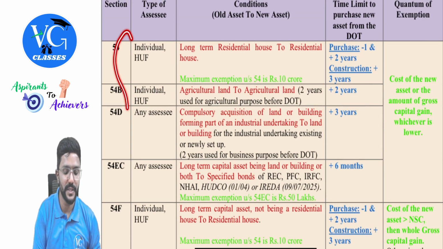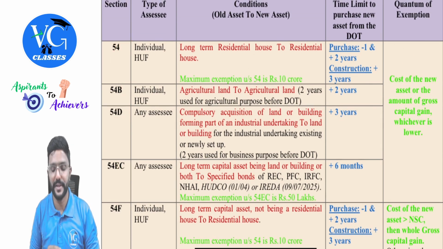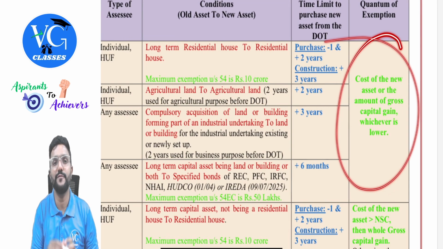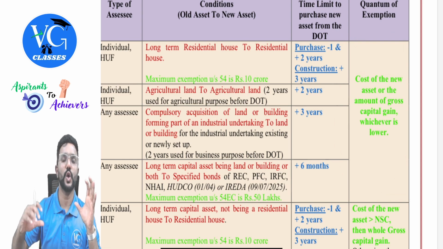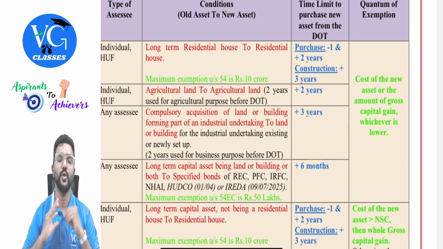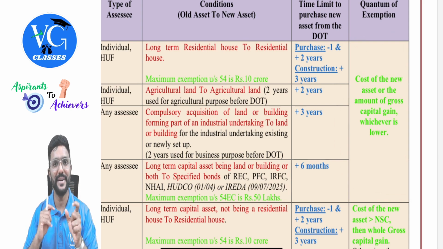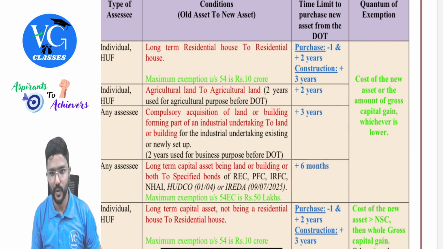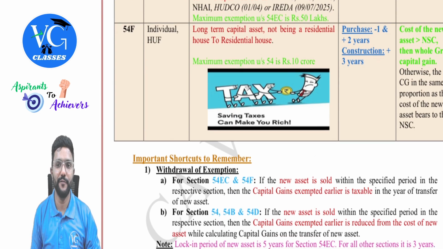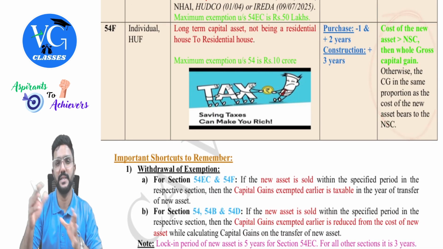For all these sections, sir, what is the amount of exemption? The amount of exemption for all the sections is the cost of new asset purchased or constructed or the gross capital gains, whichever is lower. Whereas for 54F, the amount of exemption is different.